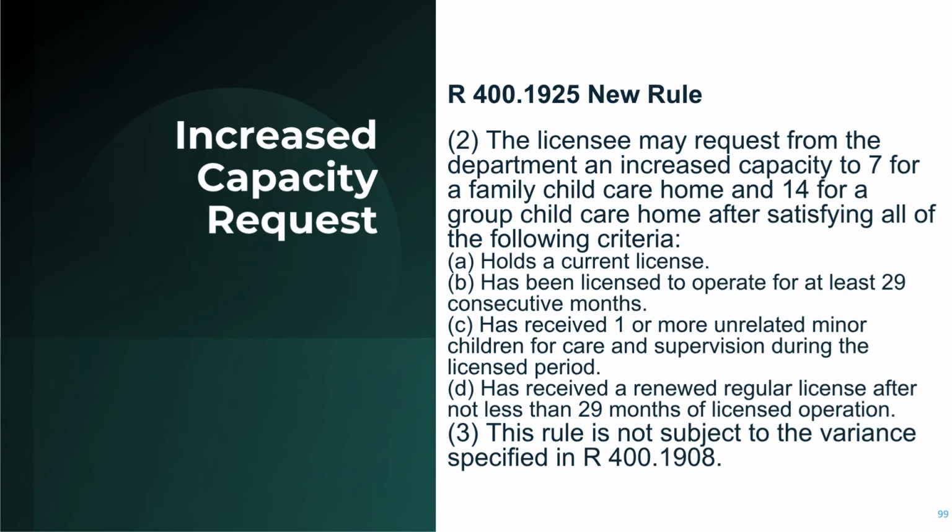Increased capacity request, R 400.1925 New Rule. 2. The licensee may request from the department an increased capacity to 7 for a family child care home and 14 for a group child care home after satisfying all of the following criteria. A. Holds a current license. B. Has been licensed to operate for at least 29 consecutive months. C. Has received 1 or more unrelated minor children for care and supervision during the licensed period. D. Has received a renewed regular license after at least 29 months of licensed operation. 3. This rule is not subject to the variance specified in R 400.1908.